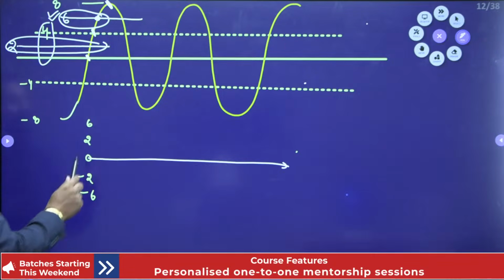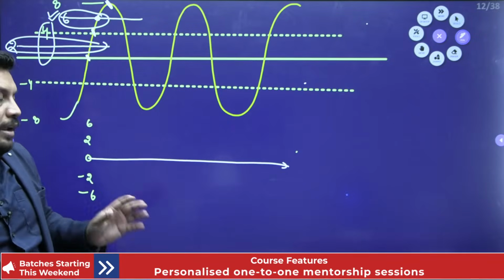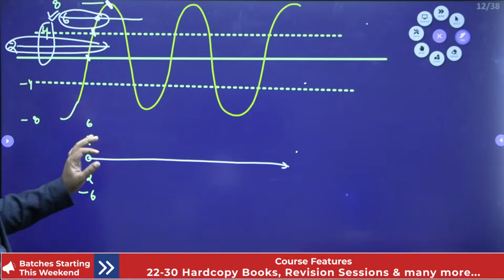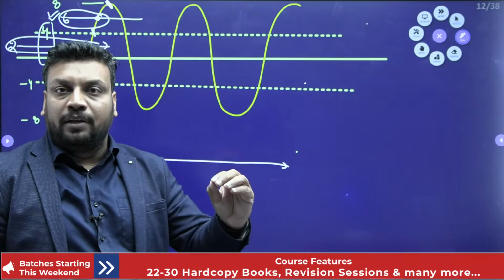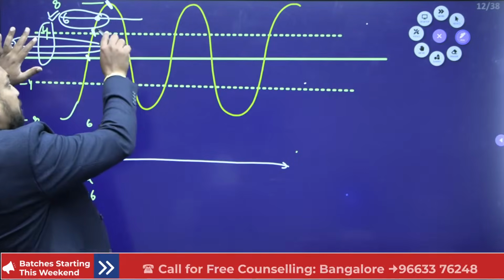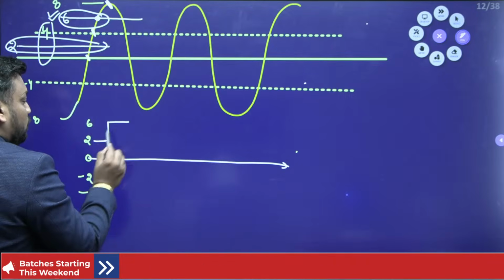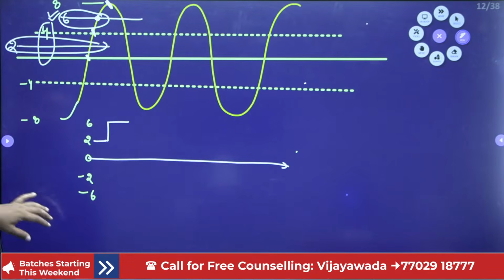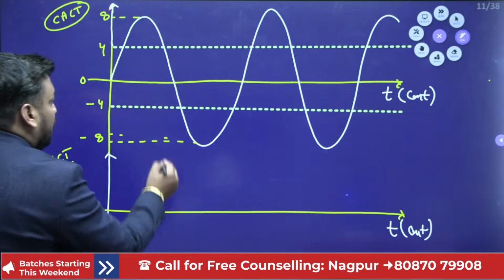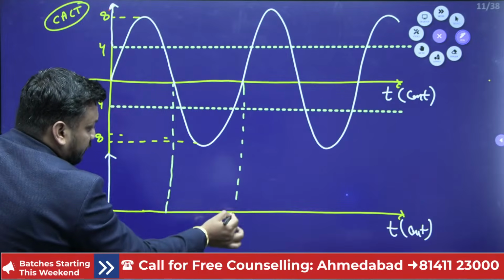It means the signal can't take 3, it can't take the magnitude 8, 9, 100. It will only take 0, 2, 6, -2, -6. So these are the only levels. Now I have converted my continuous amplitude signal to a discrete amplitude signal, because the signal has either 2 value or 6 value or 0, -2, -6, that's all. So if I want to make the complete diagram point to point, then the diagram will look like this. Like that you can connect.